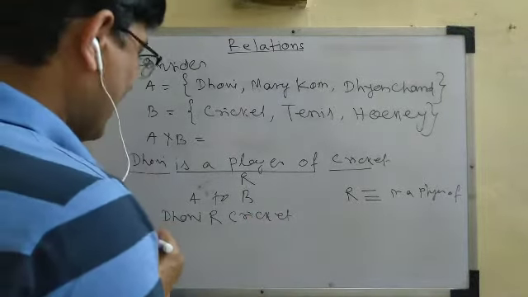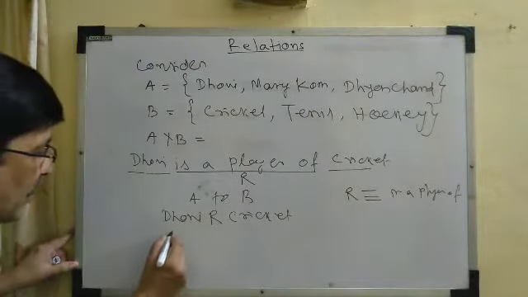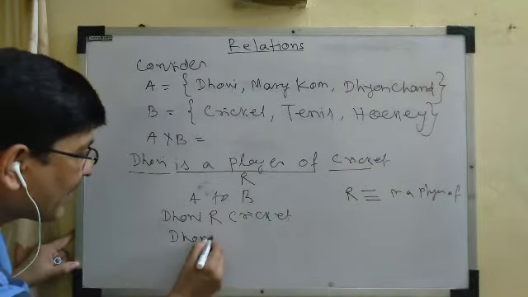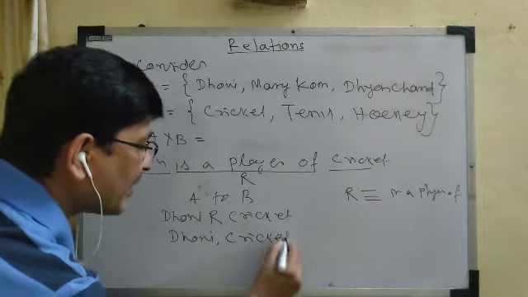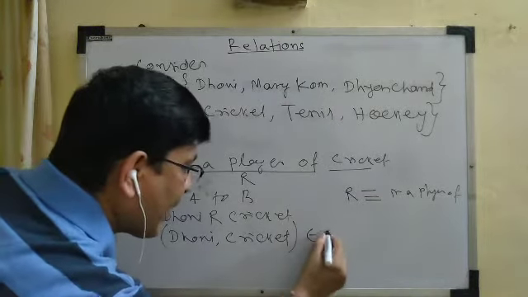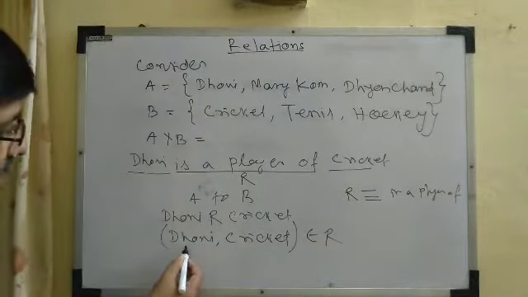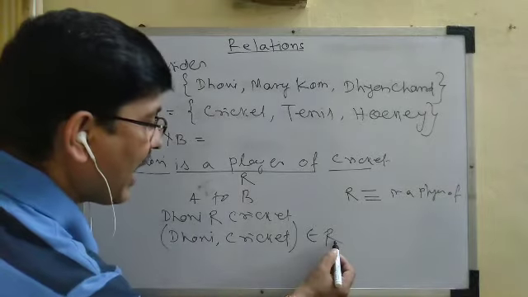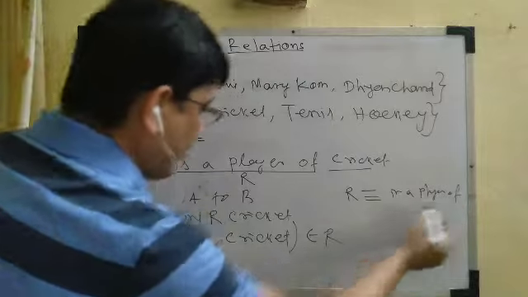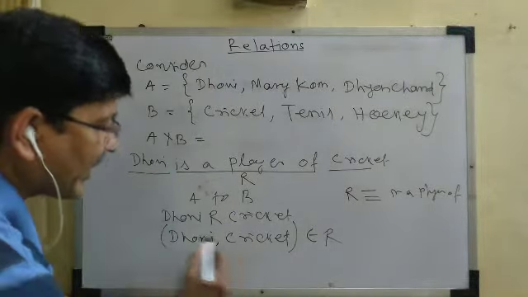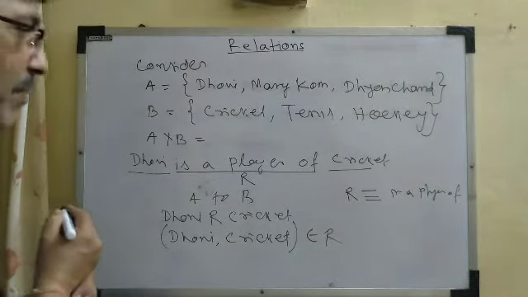Or in other words, we can write it as the ordered pair (Dhoni, cricket). This ordered pair is an element of R. It means Dhoni is related with the relation R with cricket. What is the relation? The relation is "is a player of", that means Dhoni is a player of cricket.